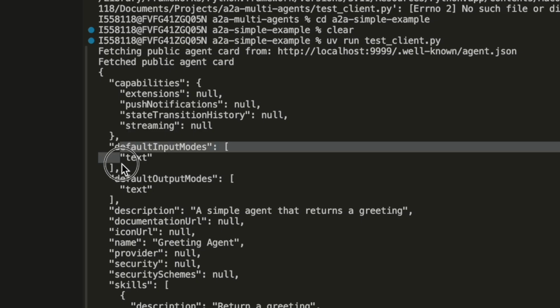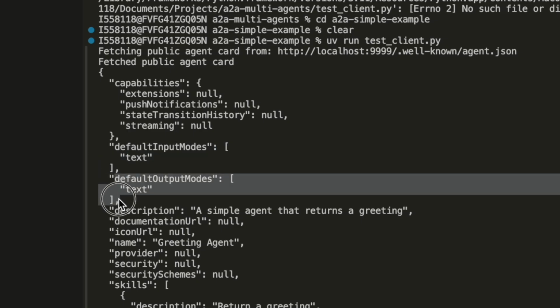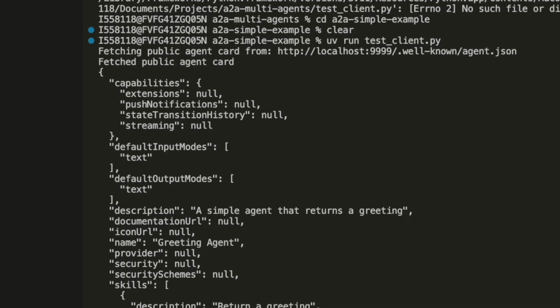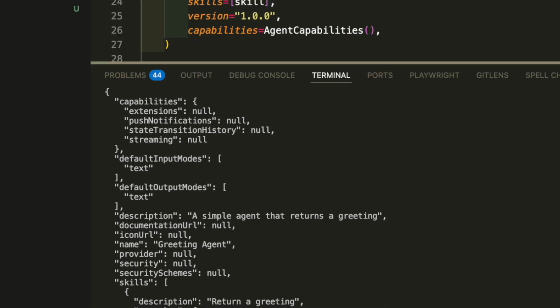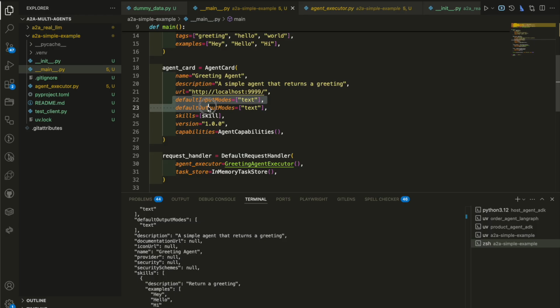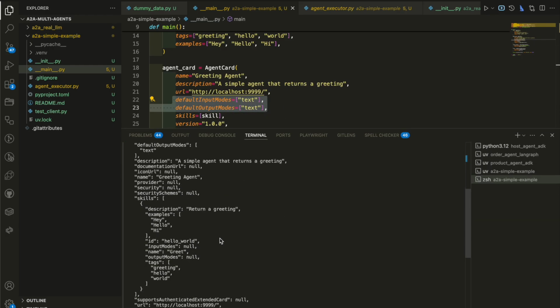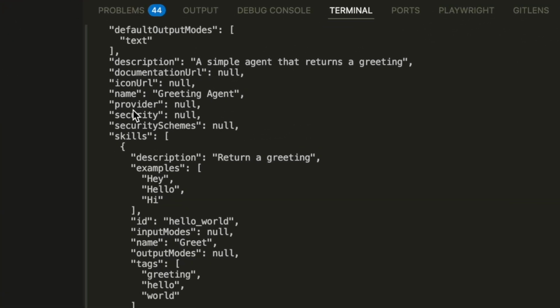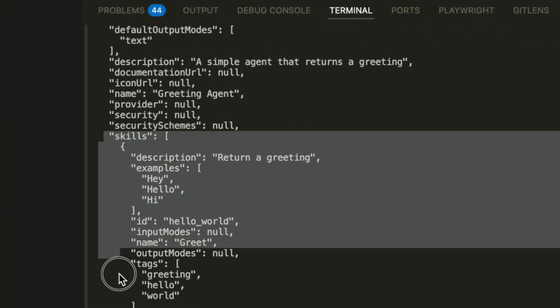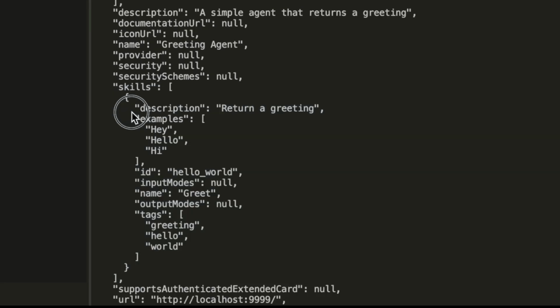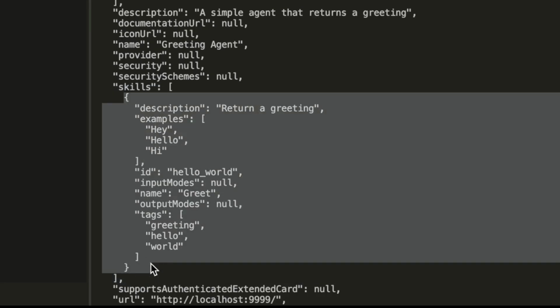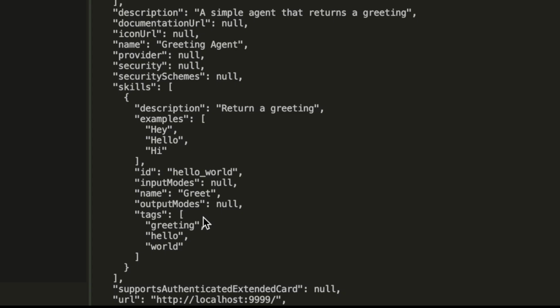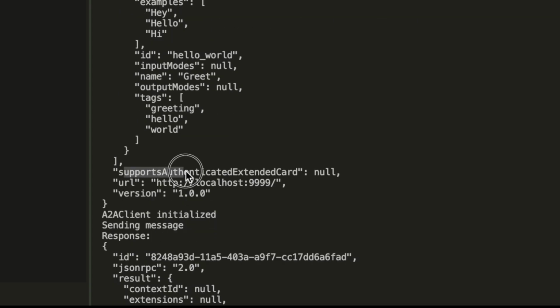And the default input mode in this case is text. The default output mode is text. We can also set that. Let me see if we actually did. Did we? Yes, we did that. So we set the default input and output modes to text. You can have some other modes. And description, you get all the icon URL. We didn't set that. Provider, security, and then skills. So skills comes as a list, and since we have only one skill, you get the skill with examples, with the name, support authentication is null, and the URL, we get the version.